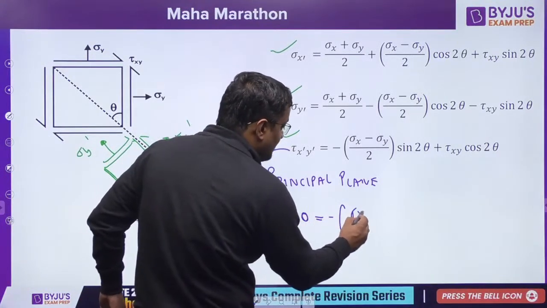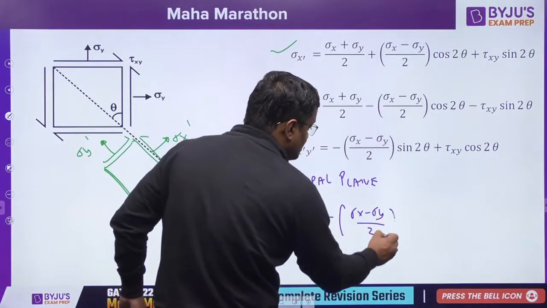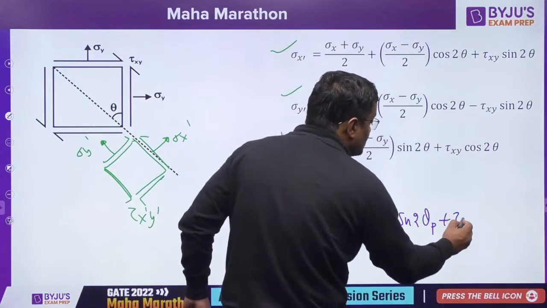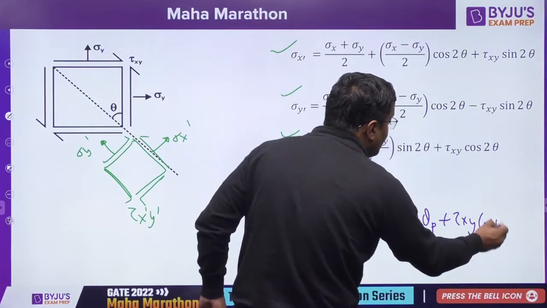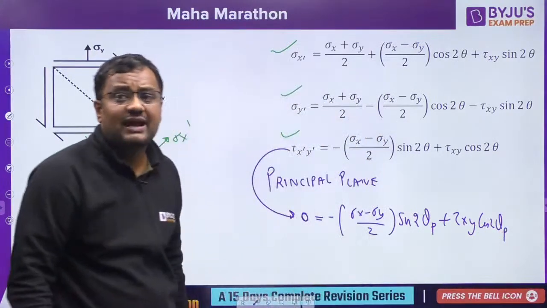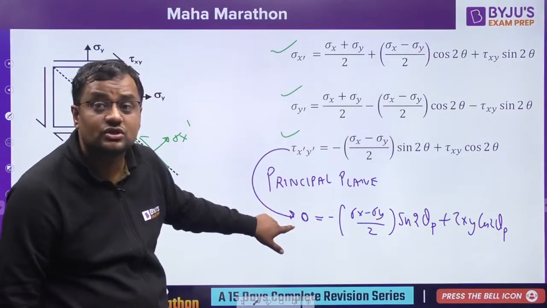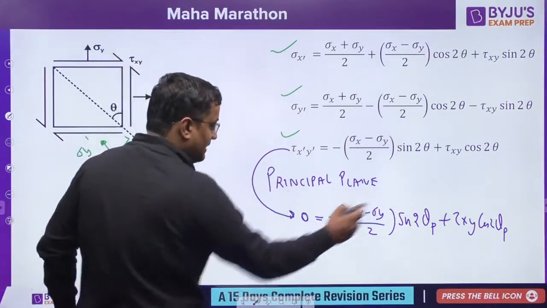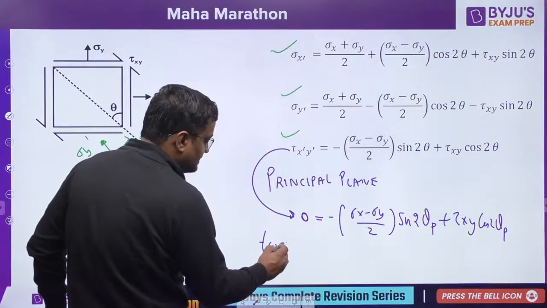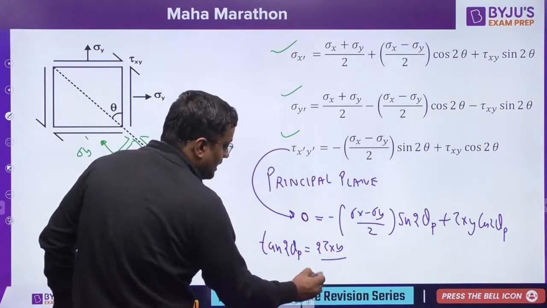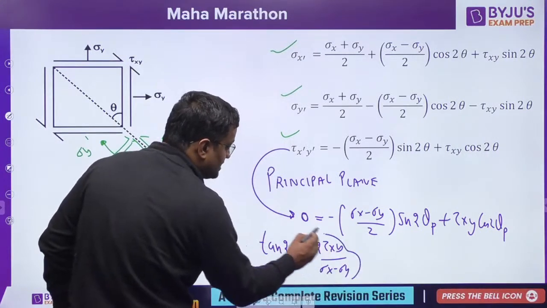So minus (sigma x minus sigma y) over 2 times sine 2 theta p plus tau xy cos 2 theta p equals 0. Why am I writing theta p, guys? Because this is the angle of the principal plane, that's why shear stress is 0. Divide by cos, and in the next step you will simply get, without wasting time in calculation, tan 2 theta p equals 2 tau xy upon sigma x minus sigma y. This is the angle of the principal plane.